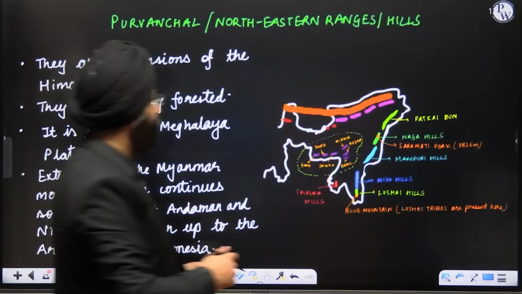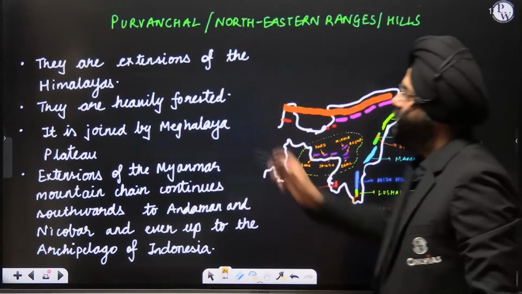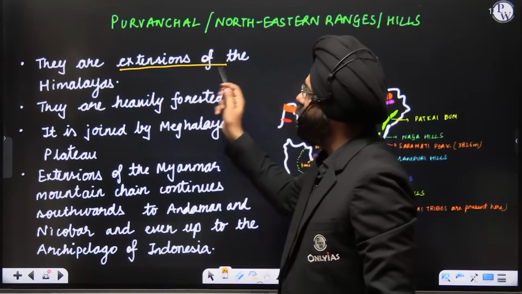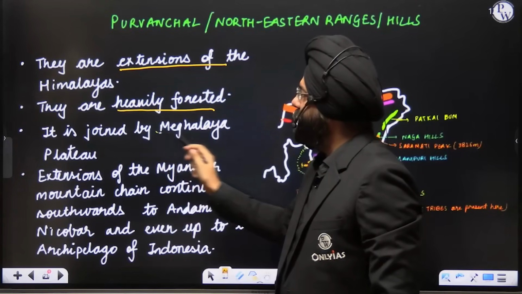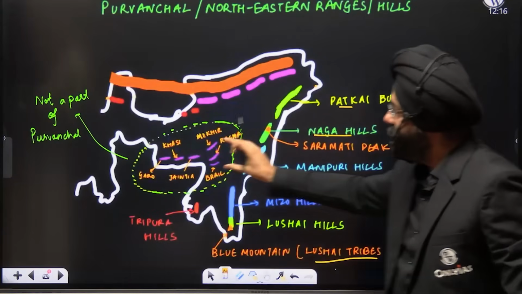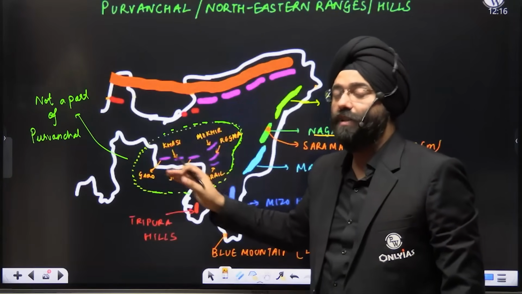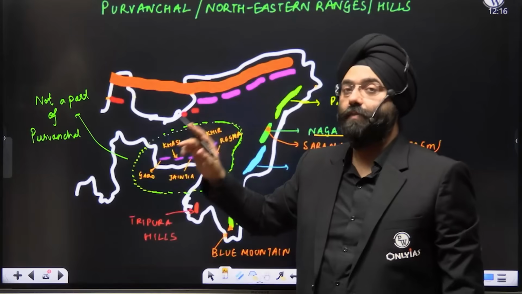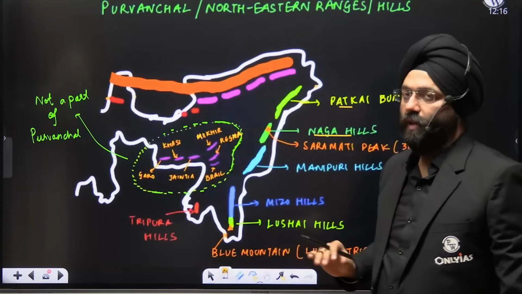See here, I have minimized the size over here. Purvanchal, these are the extensions of the Himalayas. These are heavily forested, joined by the Meghalaya Plateau. What is the Meghalaya Plateau? Please understand, this region of Meghalaya where all these peaks are present is the Meghalaya Plateau, which is again a part of your Deccan Plateau. So please understand, this is not a part of your Purvanchal, part of the Himalayas, right?